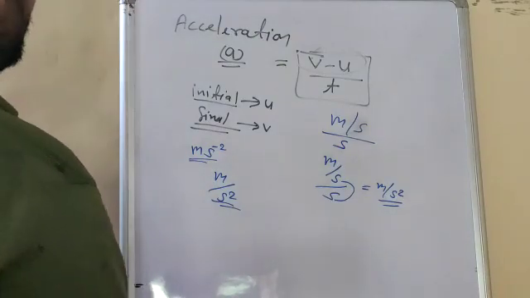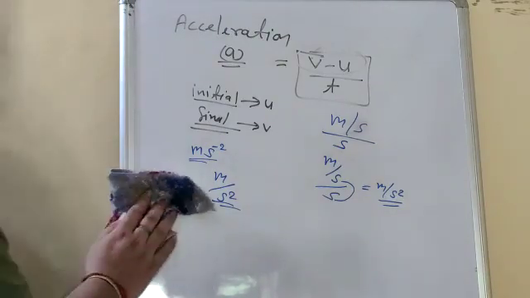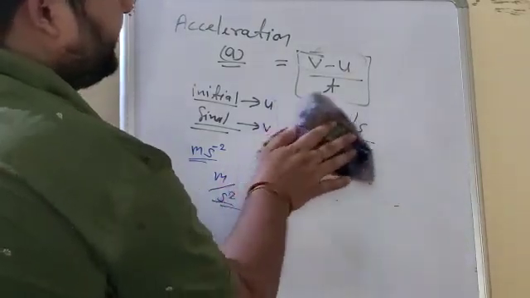Okay beta. So acceleration is change in velocity if there are two velocities. Suppose we take an example, so your concept will be clear. Note it down. Initial velocity you indicate by u, final velocity you indicate by v.